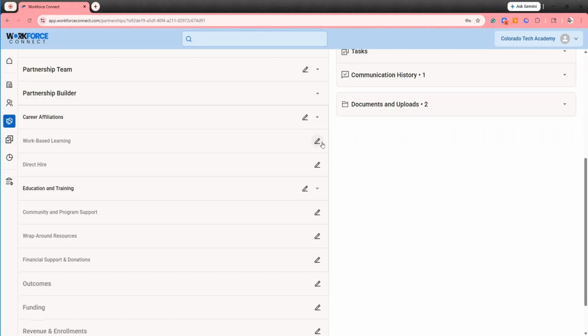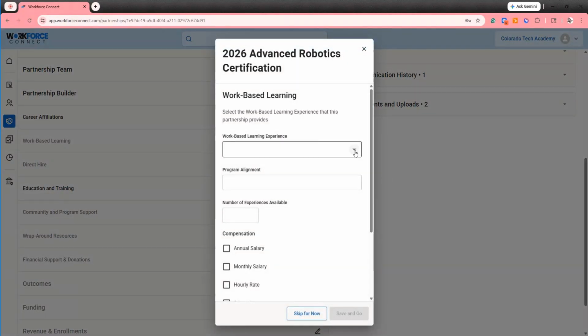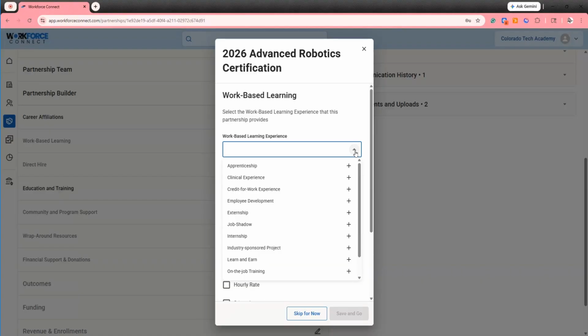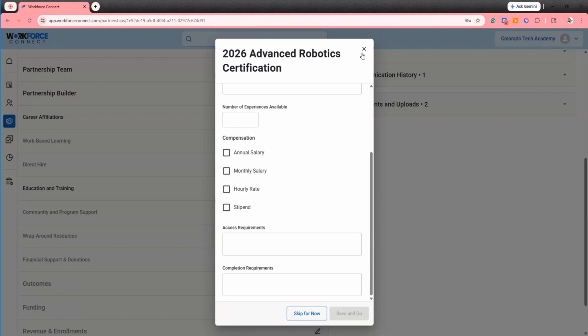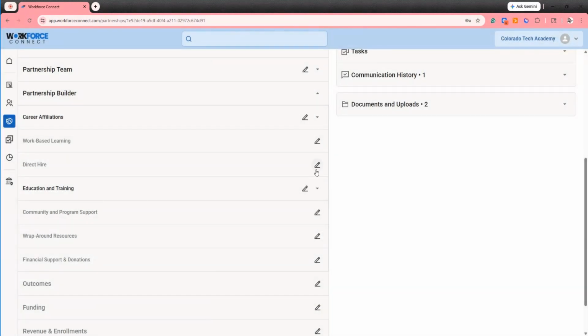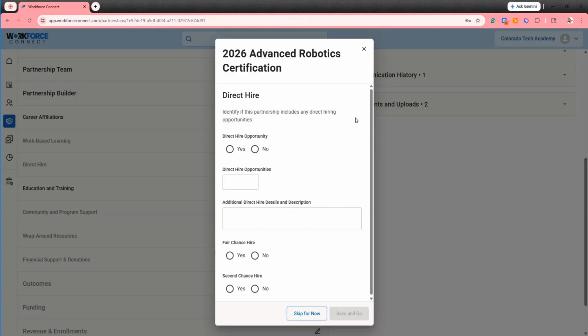If the partnership is a work-based learning partnership, such as an apprenticeship, internship, externship, or on-the-job training, we could use the work-based learning icon and menu to select details about work-based learning. If it is a direct hire partnership, the direct hire menu will allow you to capture details about the direct hire opportunity.